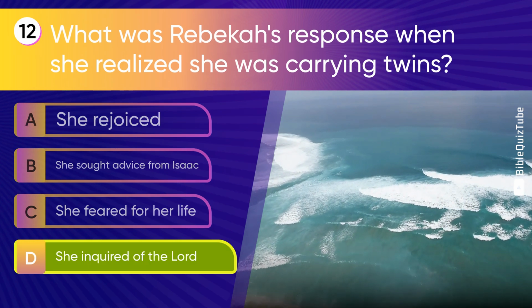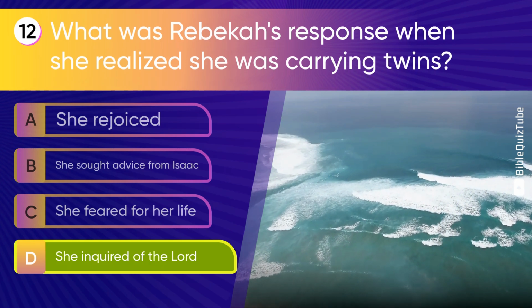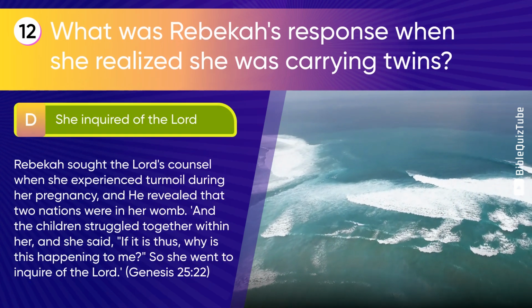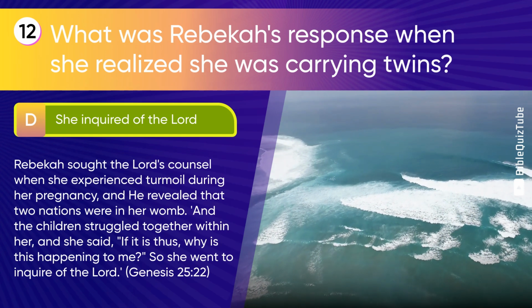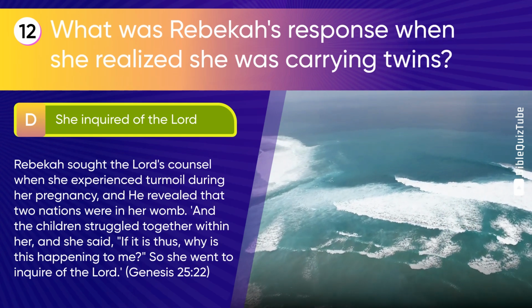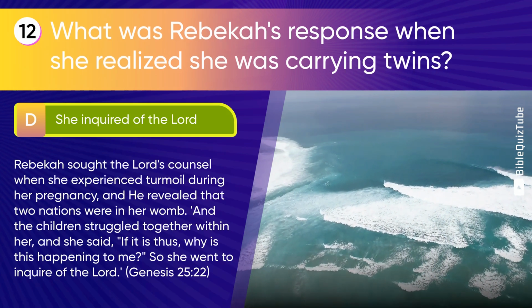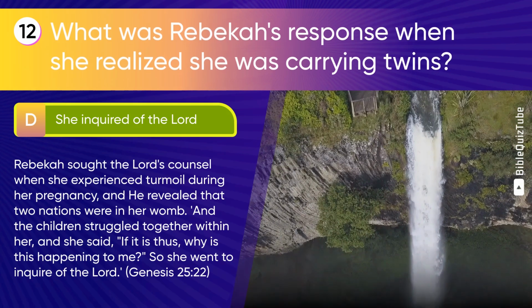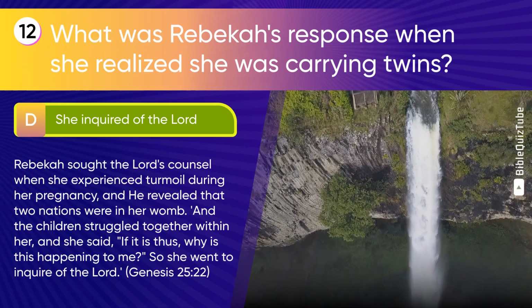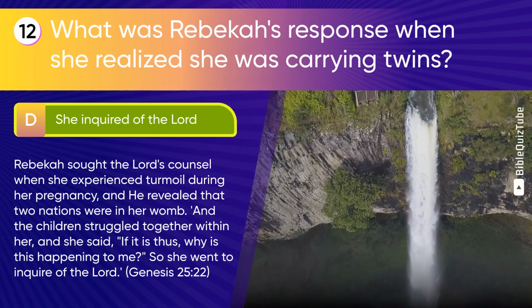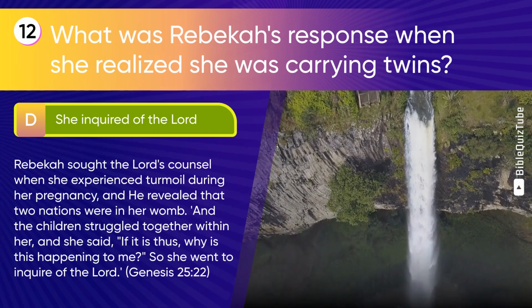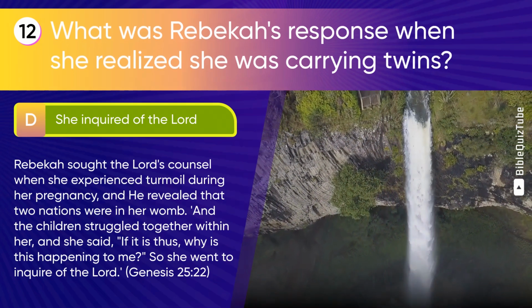The correct answer is D. She inquired of the Lord. The explanation. Rebekah sought the Lord's counsel when she experienced turmoil during her pregnancy, and he revealed that two nations were in her womb. The children struggled together within her, and she said, "If it is thus, why is this happening to me?" So she went to inquire of the Lord. Genesis chapter 25 verse 22.